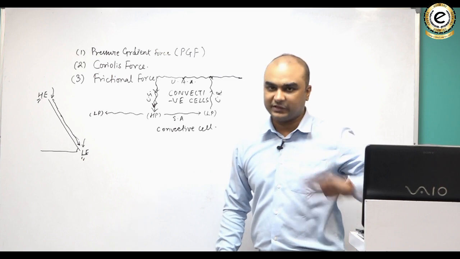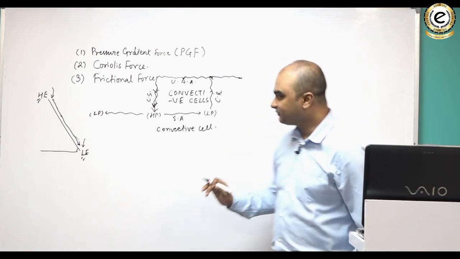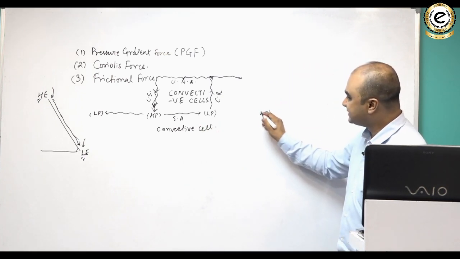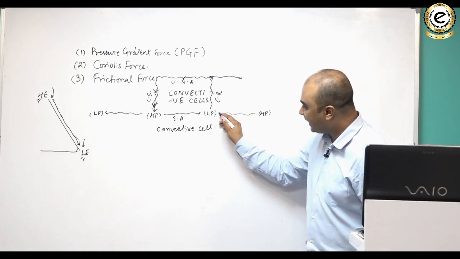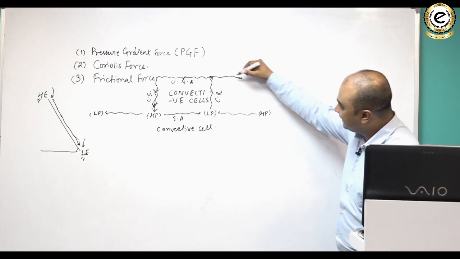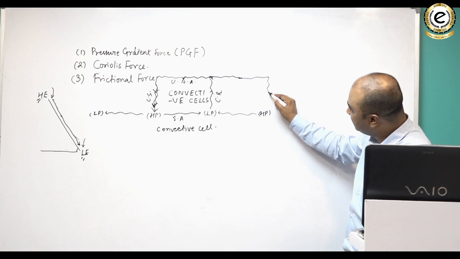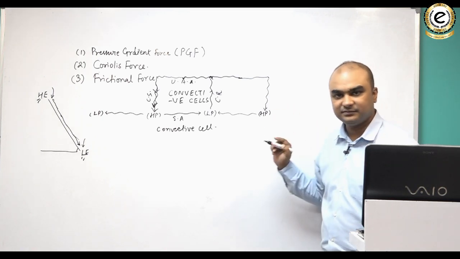तो ये एक चीज तो हमको क्लियर हो गई. अच्छा, इसमें हमें एक चीज और ध्यान में रखनी चाहिए. If you think, suppose there is a high pressure on this side as well, and you know that air always flows from high pressure to low pressure, and you can understand that as air spreads and when it becomes cooler than its environment it sinks, and wherever it sinks it creates a high pressure.